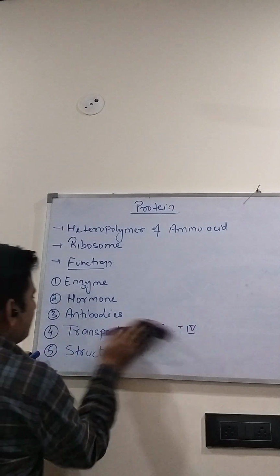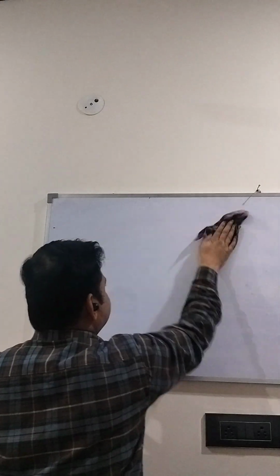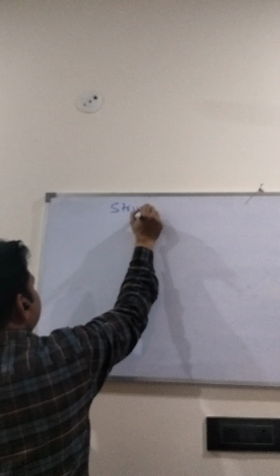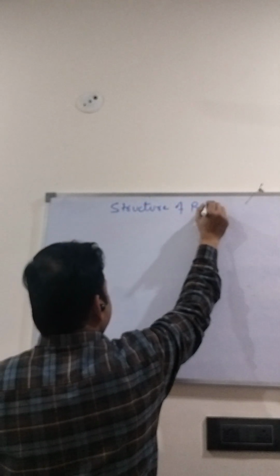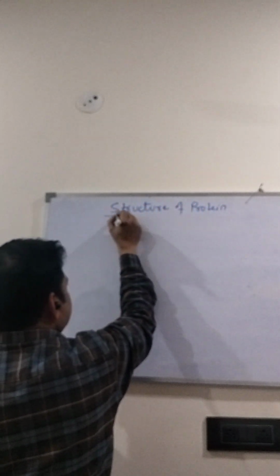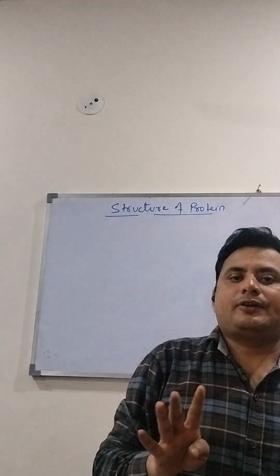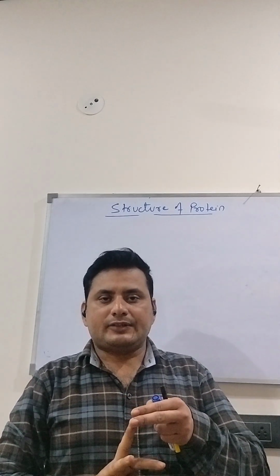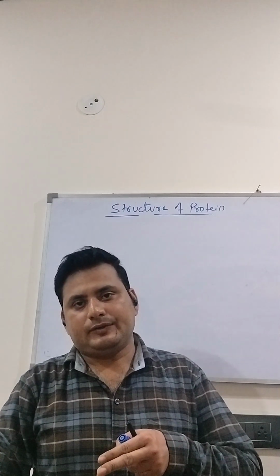Now we move to the structure of protein. The protein has four structural levels, named primary structure level, secondary structure level, tertiary structure level, and quaternary structure level.